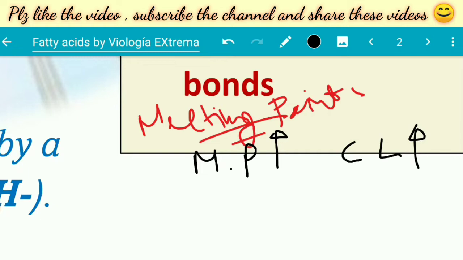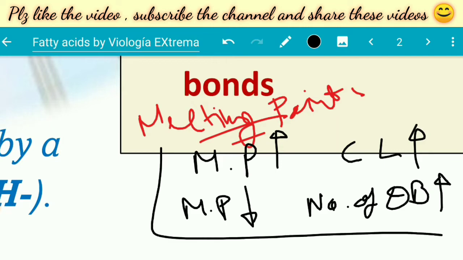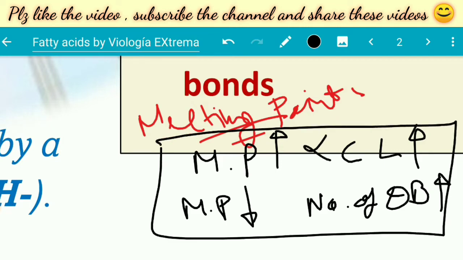And if we increase the number of double bonds, the degree of unsaturation, then the melting point of polyunsaturated fatty acids will decrease. So remember, chain length is directly proportional, while the melting point is inversely proportional to the number of double bonds.